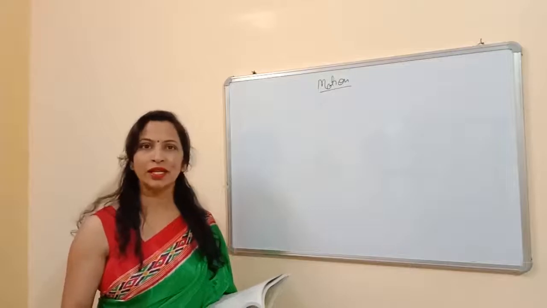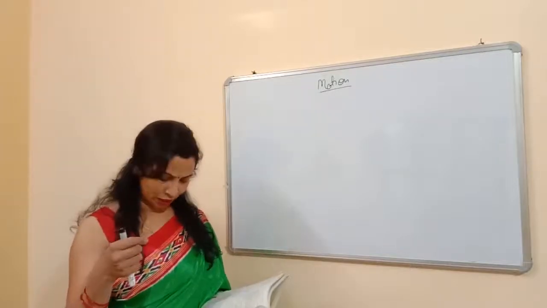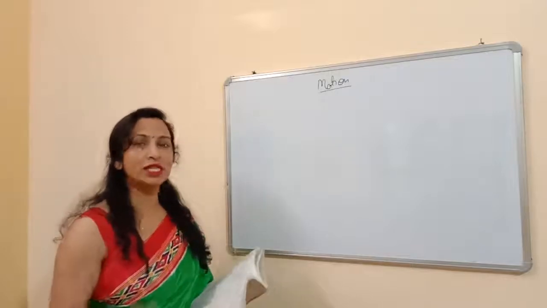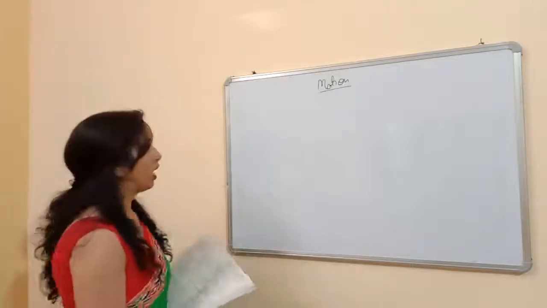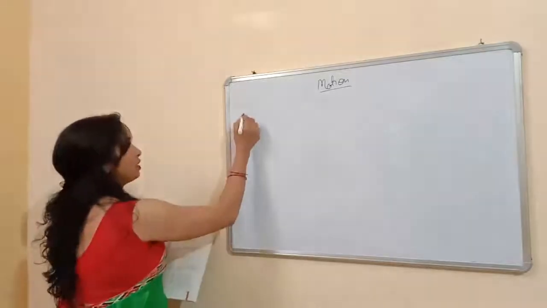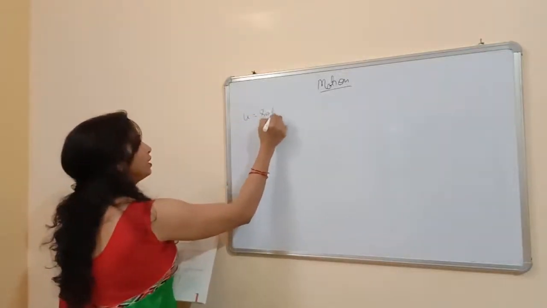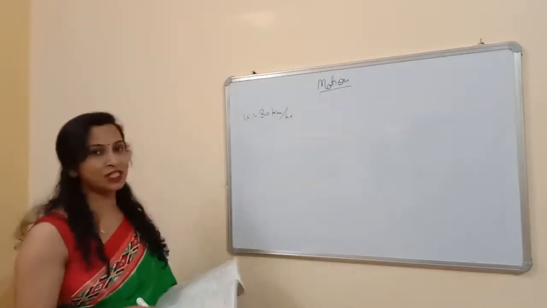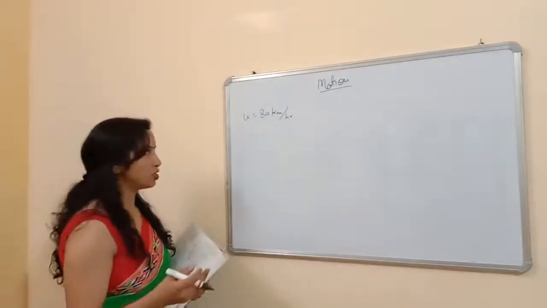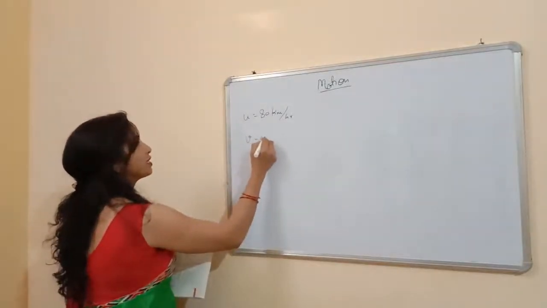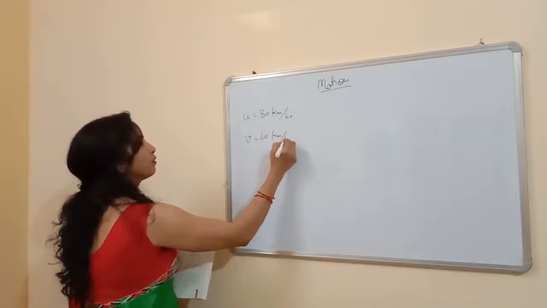So what is this? Initially, the bus is moving with the speed of 80 km per hour. It means it is the initial velocity, and we represent the initial velocity by u. So u is equal to 80 km per hour. Now its velocity changes to 60 km per hour, so this is the final velocity, 60 km per hour.